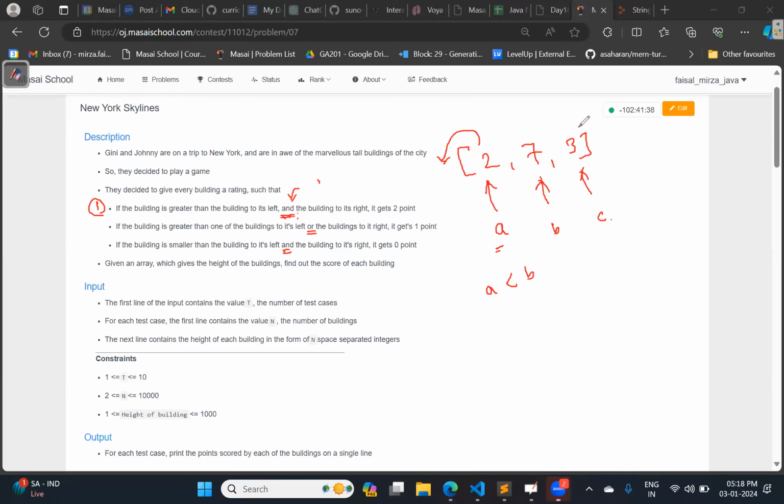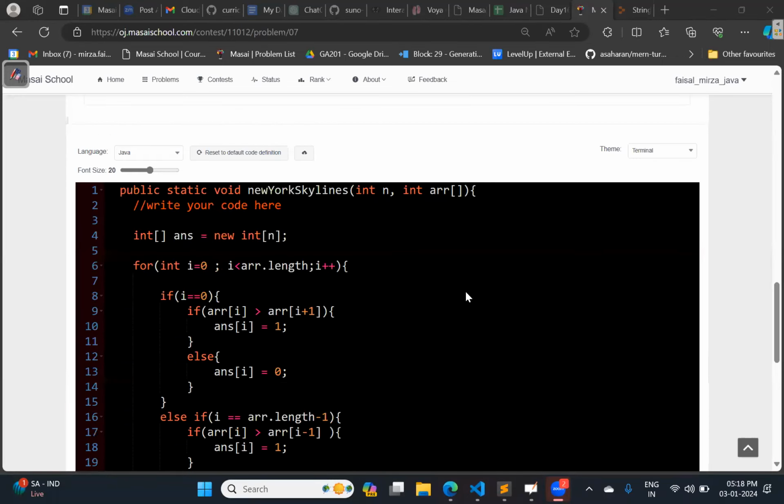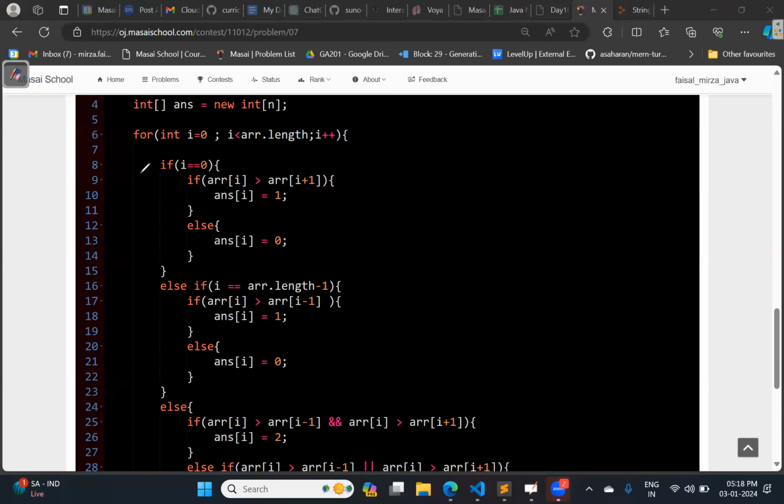Similarly, for the last building as well, there is no building to the right. Yes or no? Yes, sir. There is no building to the right. So again, the first and last are exceptional cases where we need to handle them individually. Okay? Individually, we need to handle them. And for the rest of the buildings which come between the start and the end, you can directly apply the conditions which I have written already. So if you see these conditions over here, this is the condition for the first building. This is the condition for the last building. Okay? Yes. First building.